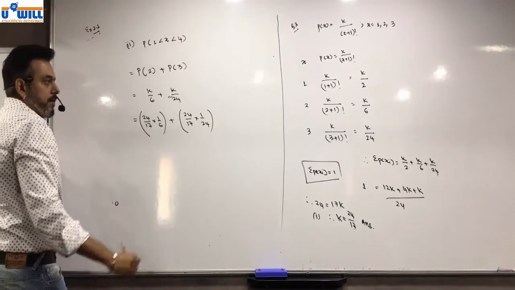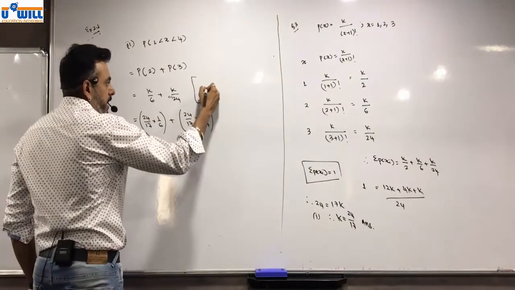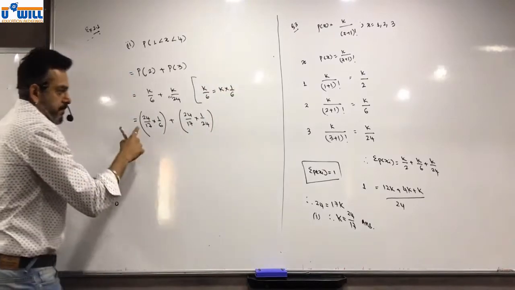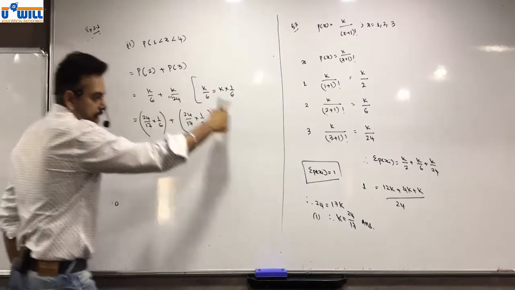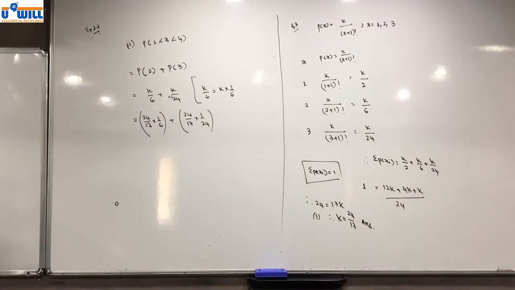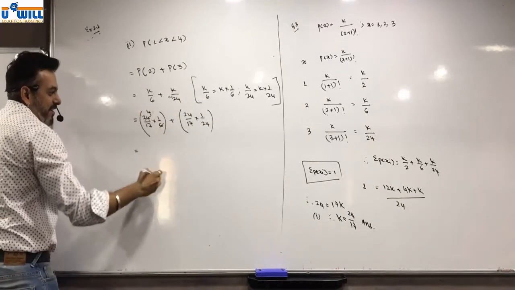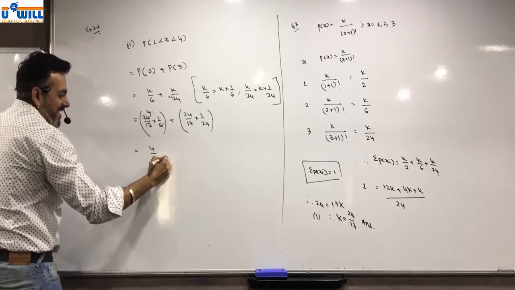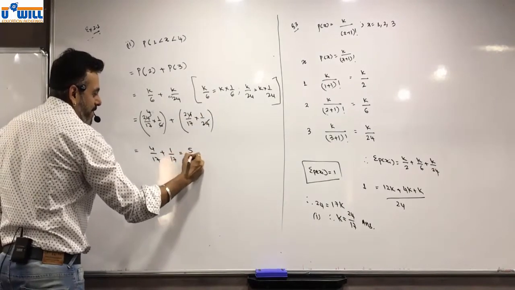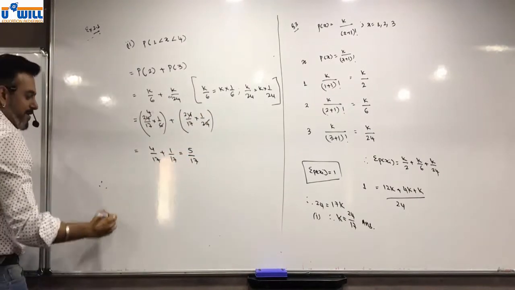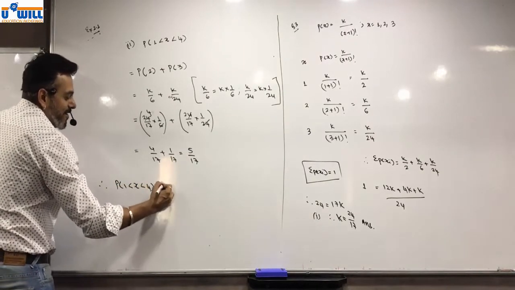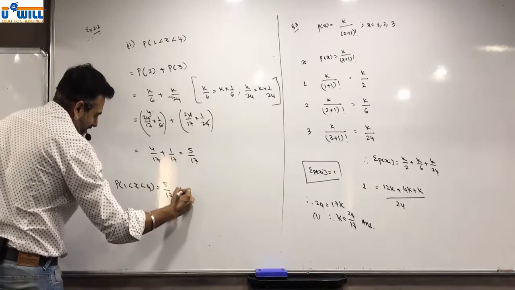Did you understand? Pay attention. k by 6 is equal to k into 1 by 6, and k is 24 by 17. So 6 4s are 24, which gives 4 by 17 plus 1 by 17, which is 5 by 17. Therefore, probability of x greater than 1 and less than 4 is equal to 5 by 17. Answer.